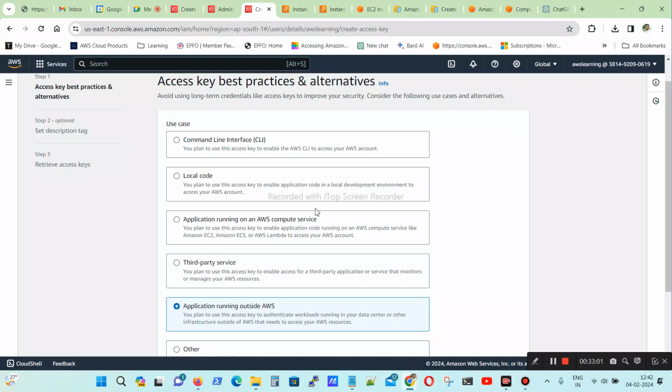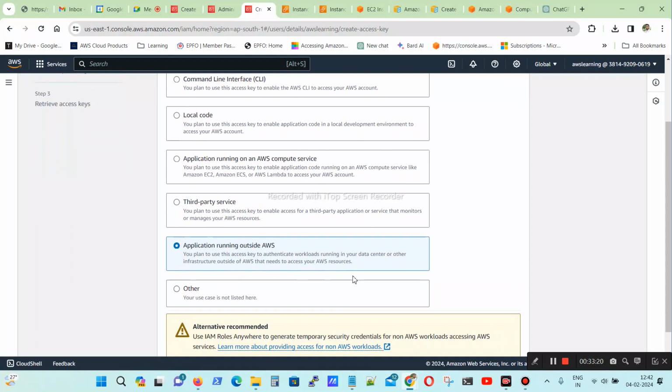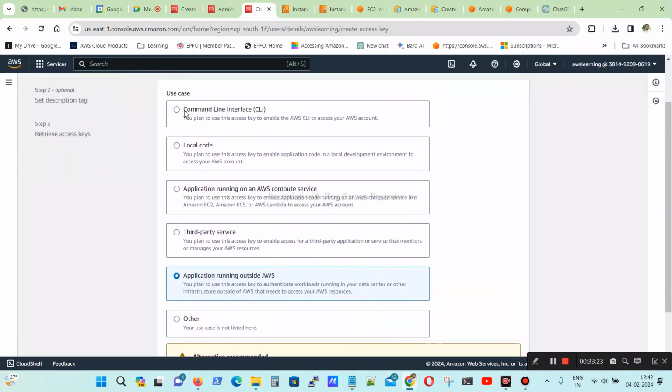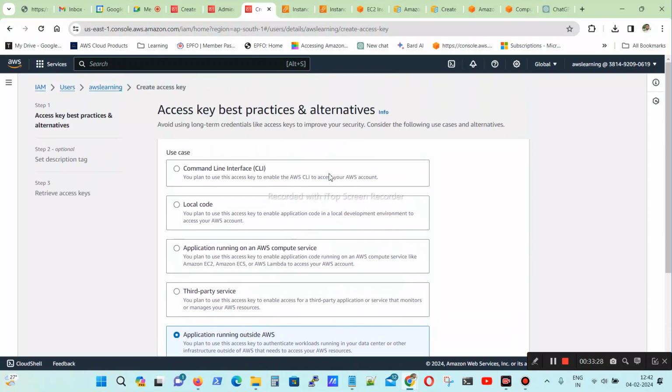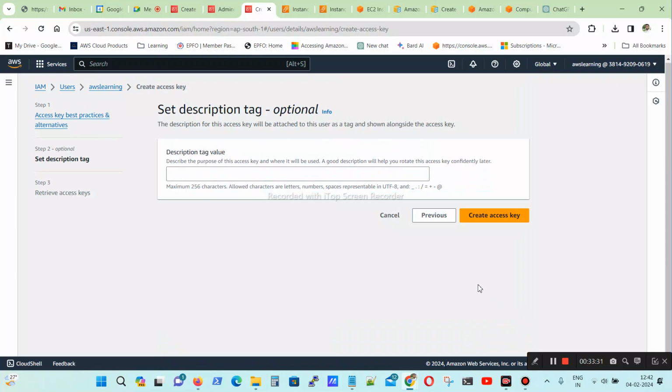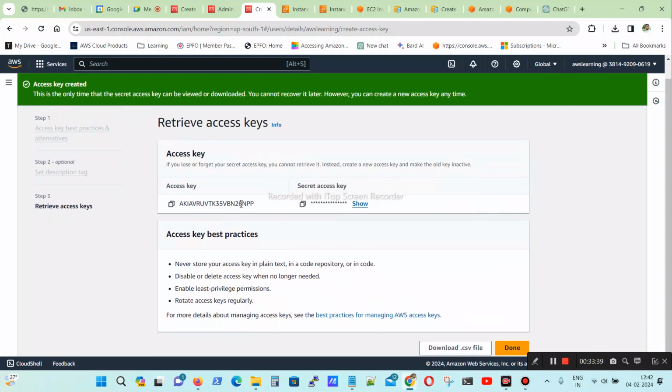Based on this access key and secret key, when using automation, you want to create the services automatically, either with Terraform, or CloudFormation, or some CI/CD pipeline jobs. Those you can only use with these credentials. You cannot directly put your login username and password in your application. You have to do it only via this access key and secret key. Next, it will ask for tags; if you like, you can add them. If not, no need to add. So the access key and secret key are created here.